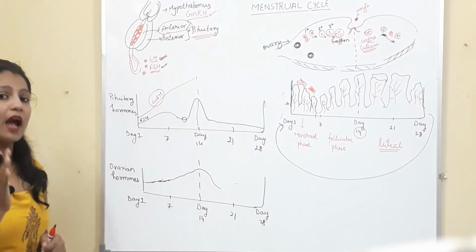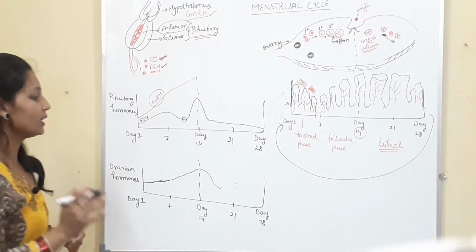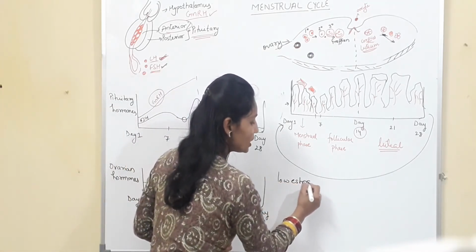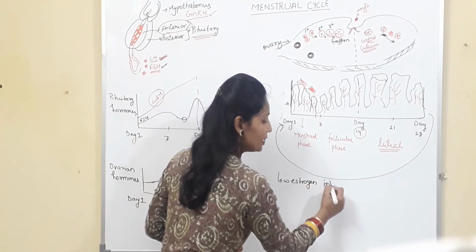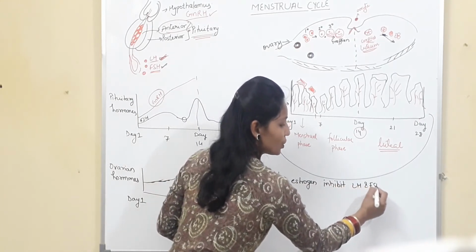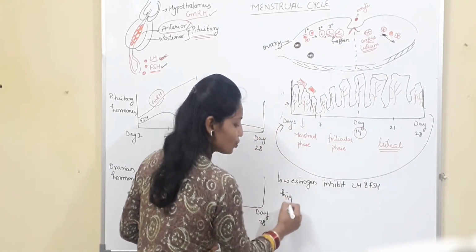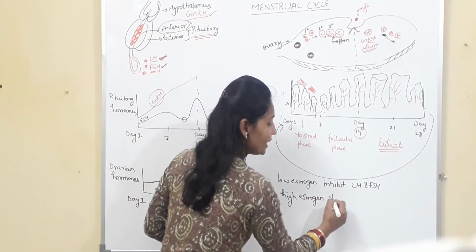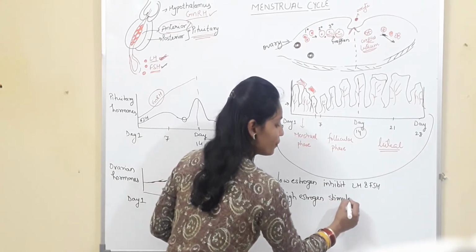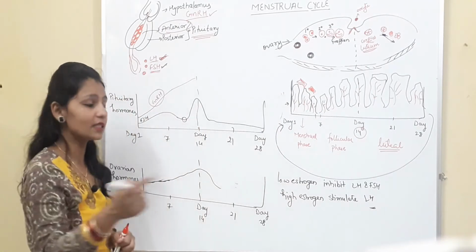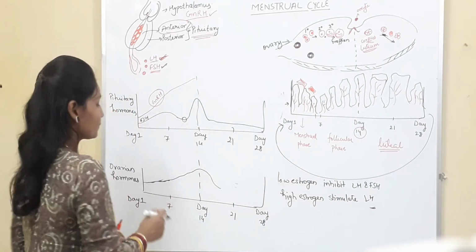One point that you have to remember, which is very important, that low estrogen inhibit LH and FSH, while high level of estrogen stimulate secretion of LH. This is very important and this is not given in NCERT.